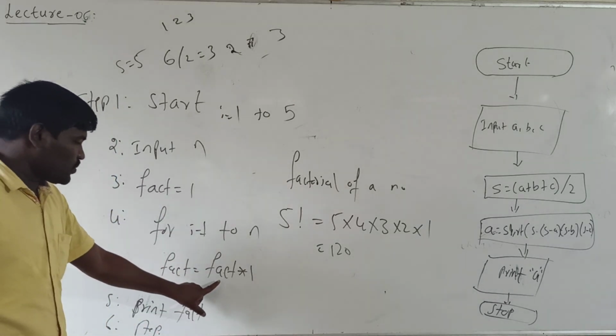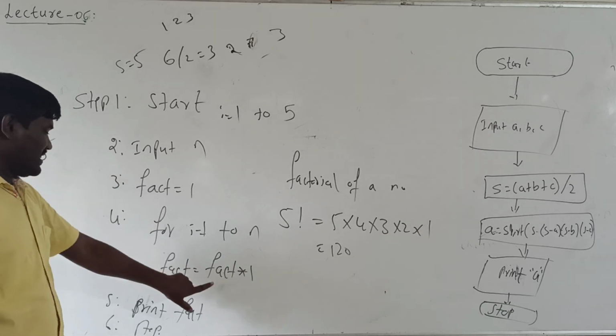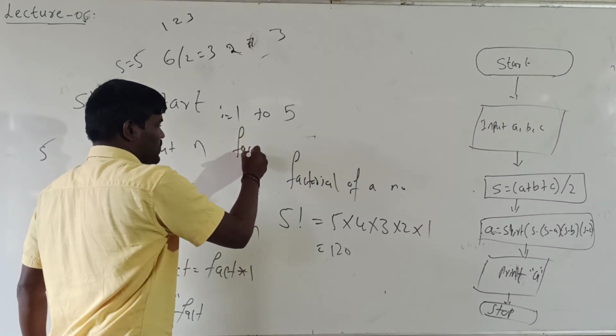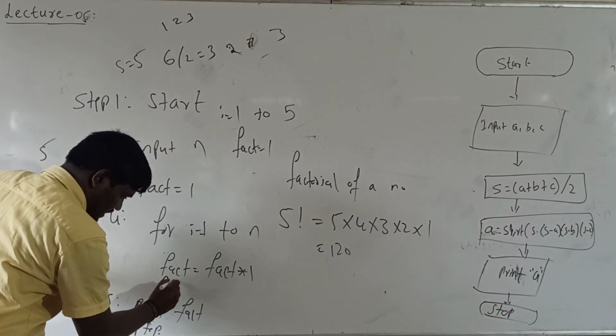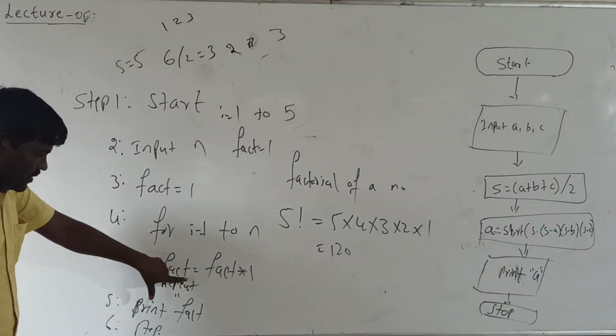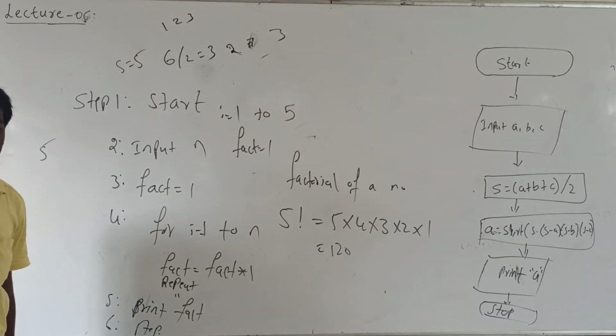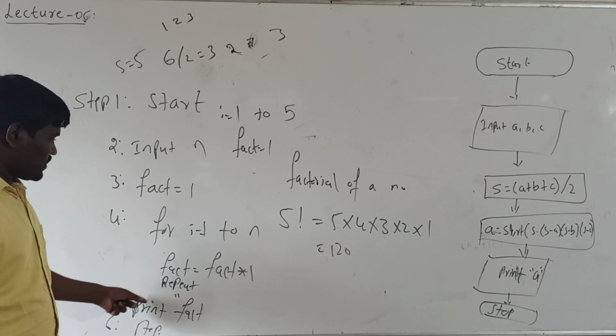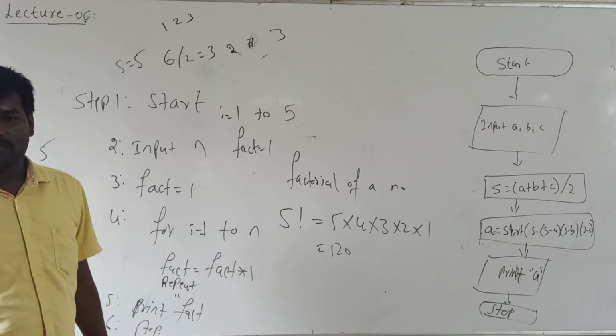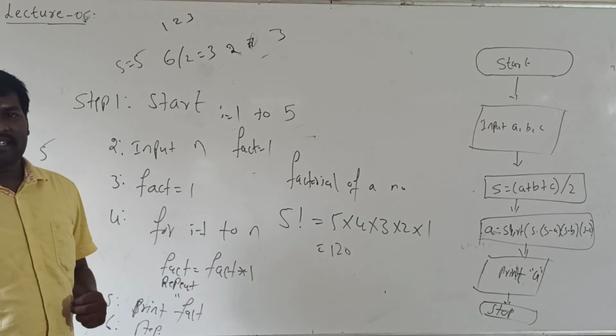Initially fact value is 1, 1 into 1 is 1, it is stored in fact, so fact value is 1. Next, I can write repeat. After this, again it will repeat the process until I reaches n. So next I becomes 2.